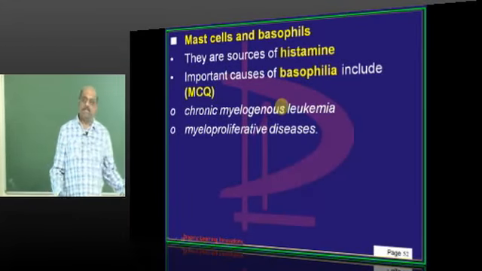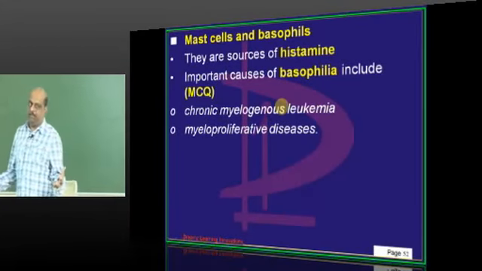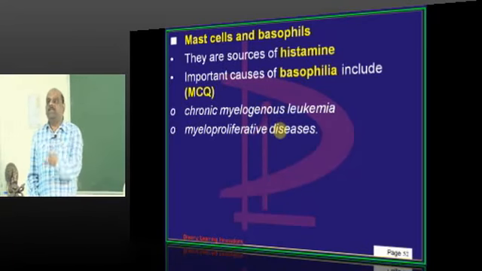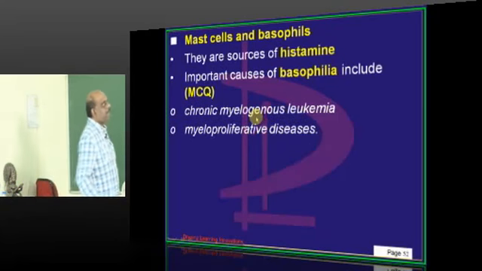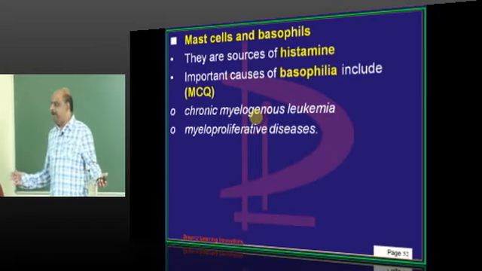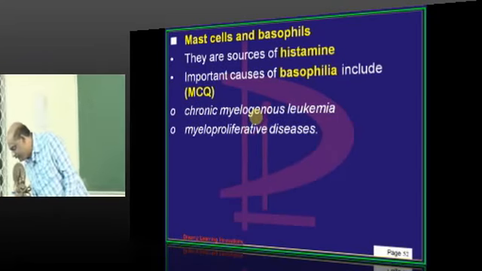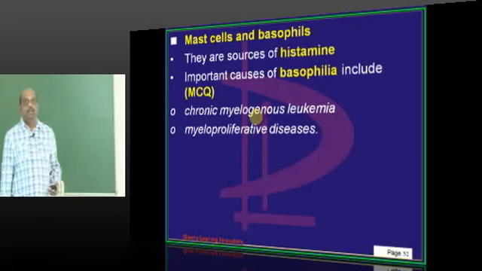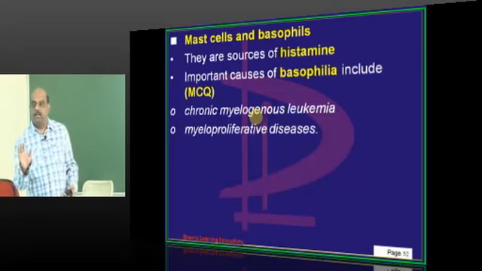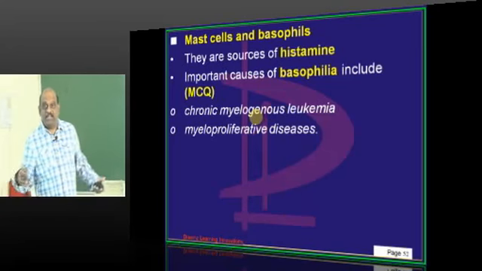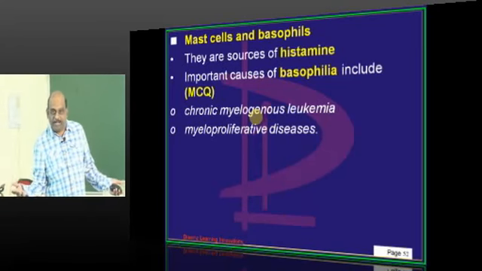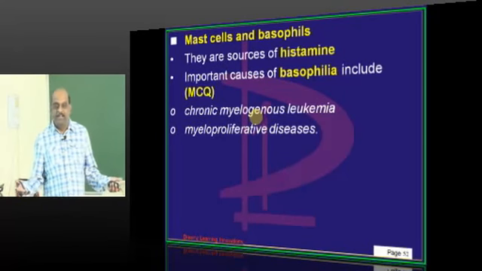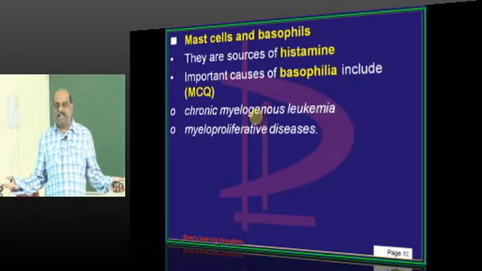Now the next important cells are the mast cells and the basophils. Why do you need to remember them? Because they are the main source of histamine. And what are the causes of basophilia? Generally you don't find basophils increased in number. If the basophils are increased in number, then it is bad news. It is not like the neutrophil count or lymphocyte count increasing. If the basophil count is increased, it means there are more serious things the hematologist has to start doing.